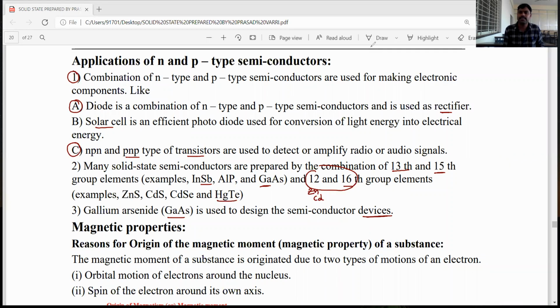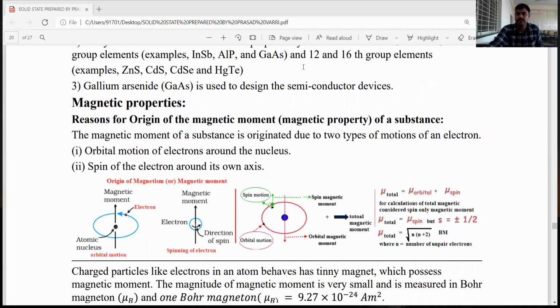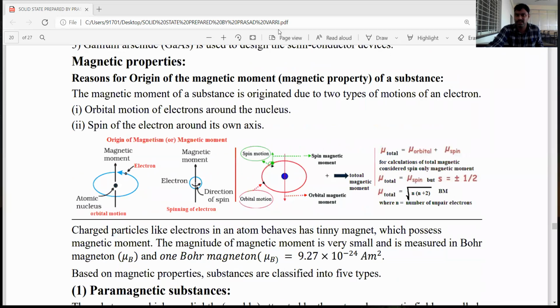Okay, dear students, let's see about magnetic properties. Magnetic properties are very important and very easy also. Some solids have magnetic properties. How are magnetic properties generated in atoms or in crystalline solids? First we'll discuss the reasons for the origin of magnetic moment or magnetic properties.